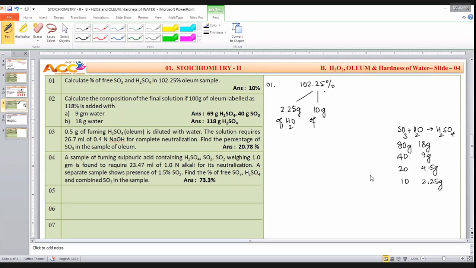If it is 10, it should be 90 grams H2SO4. Question number 1 done.